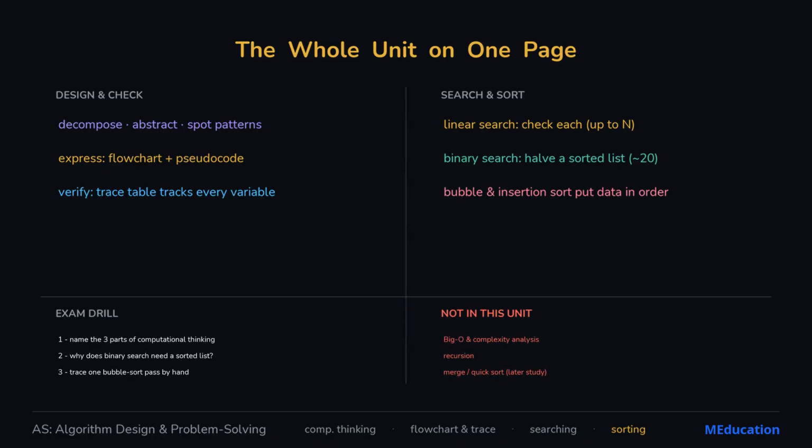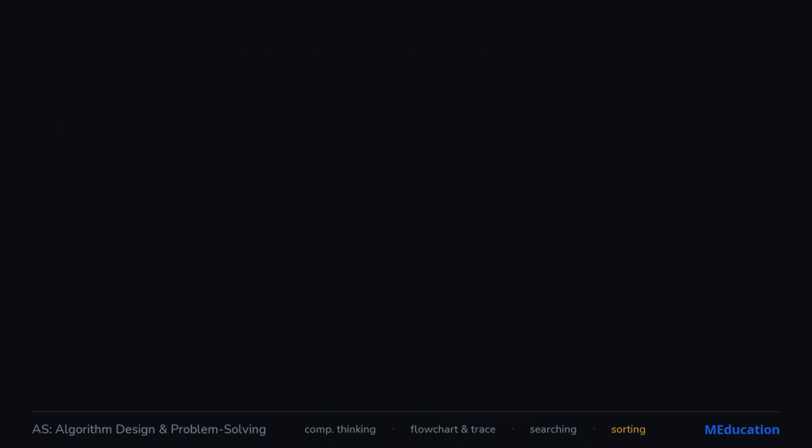Linear search checks each item. Binary search halves a sorted list for huge speed. Bubble and insertion sort both put data in order, the groundwork that makes fast searching possible. How we measure an algorithm's efficiency formally comes later.